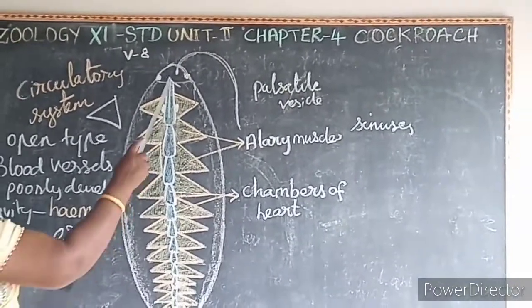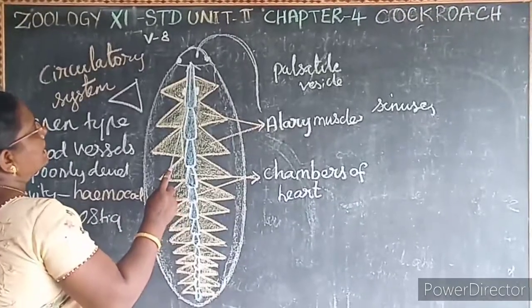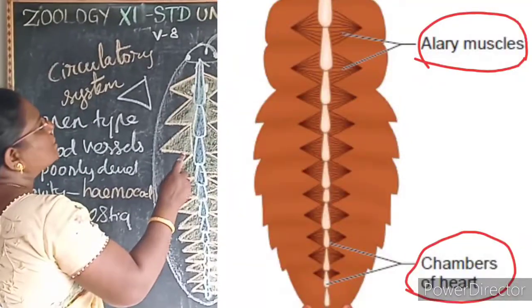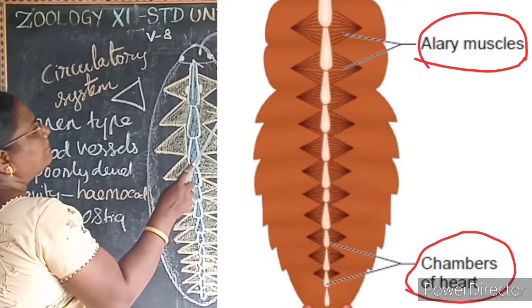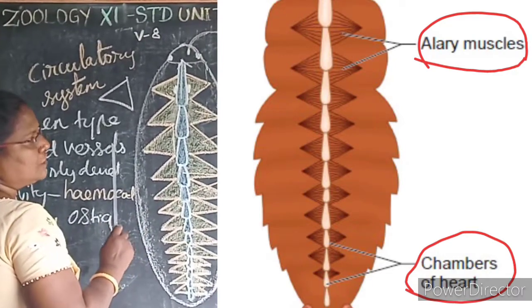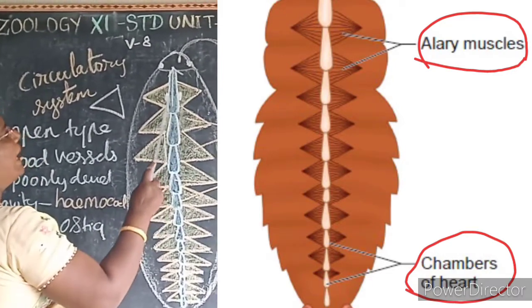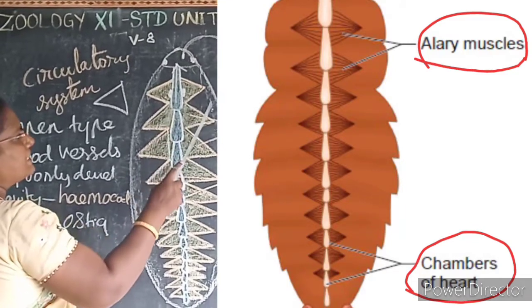The heart is an elongated tube with 13 chambers with the openings on either side. These openings are known as what? Ostia. The blood from the sinuses. What is the sinuses? A cavity within the tissue. Blood from the tissues enters the heart through the ostia and pumps anteriorly to the sinuses again.